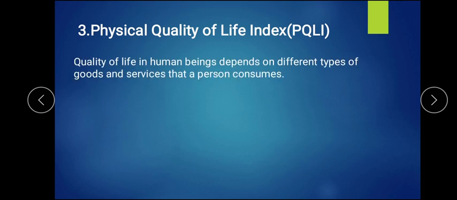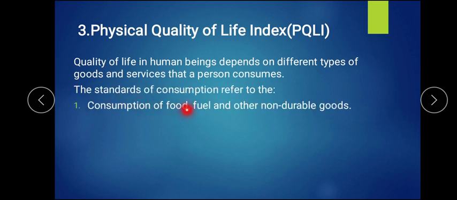In that you find quality of life, what a human being depends on. A human being depends upon three different types of quality of life, and three different standards are given, depending on what the person consumes. First, it talks about the consumption of fuel, food and non-durable goods. A person can be consuming food also, fuel also, as well as non-durable goods.